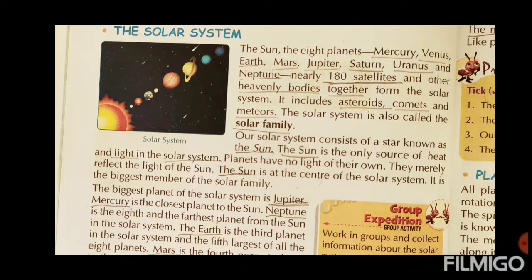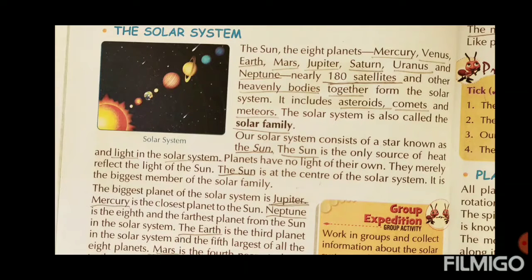The sun, the 8 planets, just like Mercury, Venus, Earth, Mars, Jupiter, Saturn, Uranus, and Neptune, and nearly 180 satellites and other heavenly bodies together form the solar systems. It includes asteroids, comets, and meteors. The solar system is also called solar family.